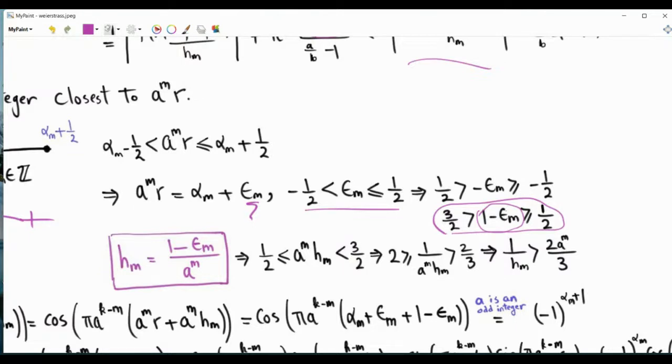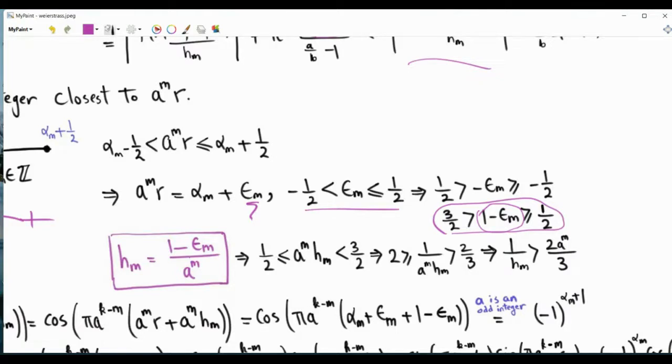And h of m will be taken to be this 1 minus epsilon m divided by a to the power m. Note that a, this is our friend from the beginning. This is one of the two. A and b are the parameters of f of x. And a is this parameter that must be chosen to be an odd integer, and it will become clear shortly why this should be the case.